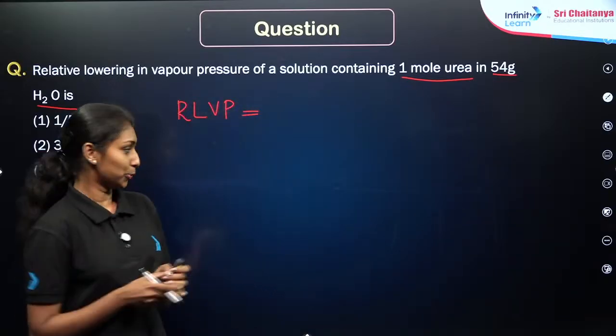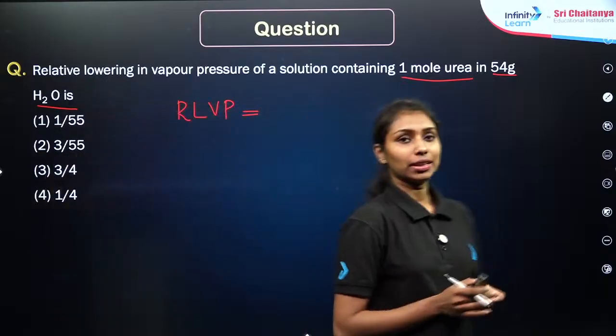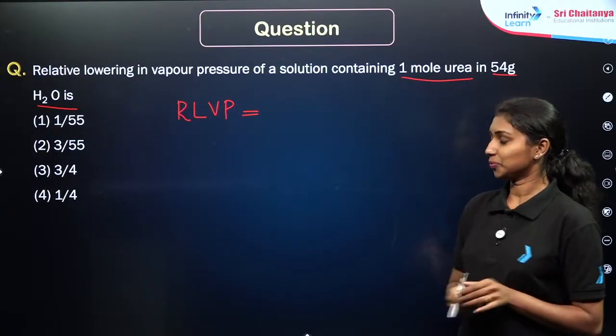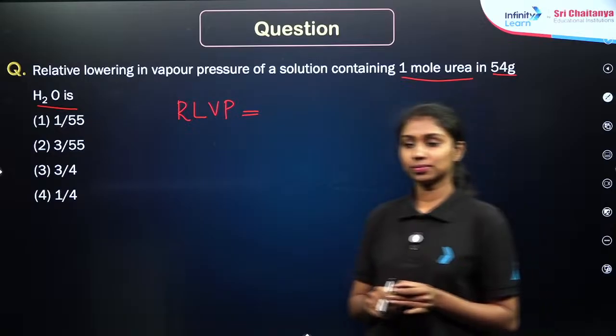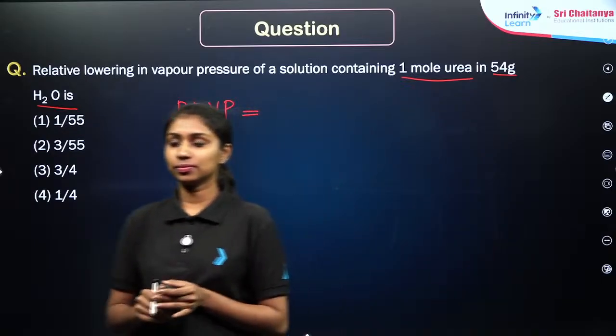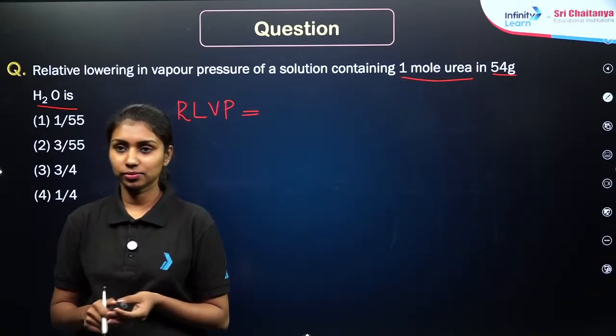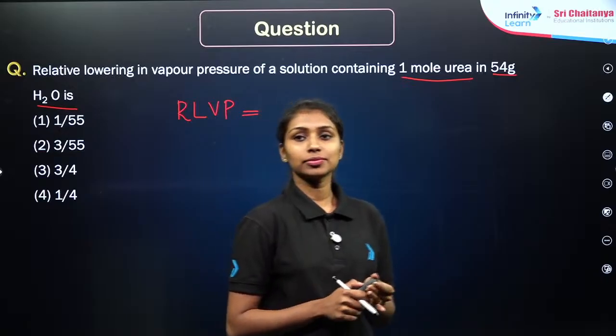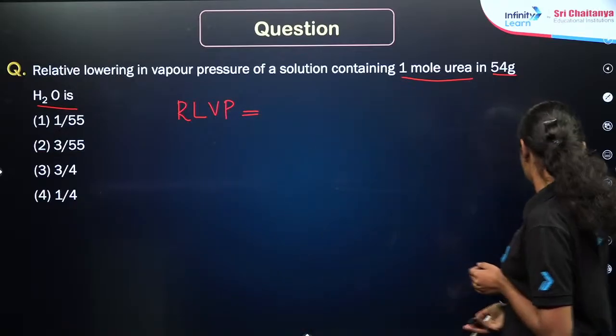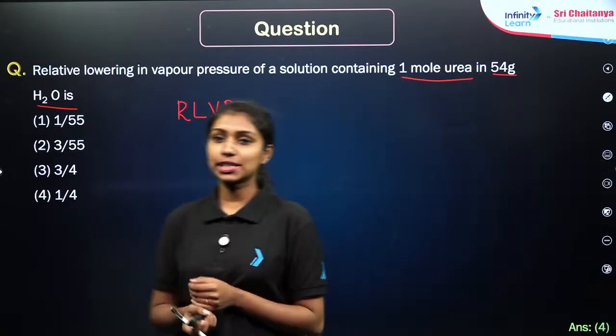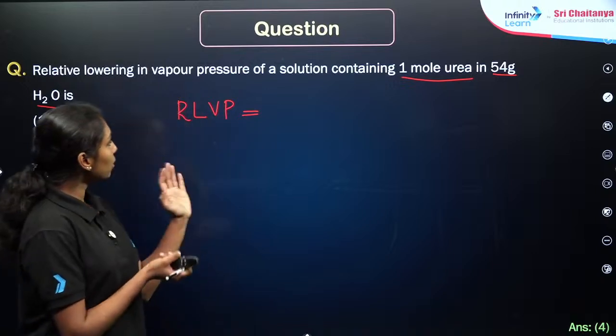Class 11, option 2. Are you sure? Let us see the answer here. Option 4, that is 1 by 4, is the correct answer here. How can we solve this question?